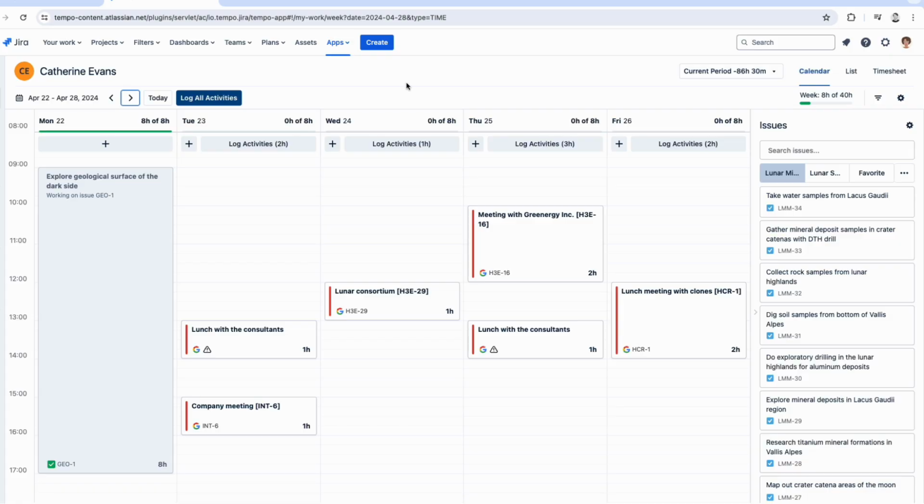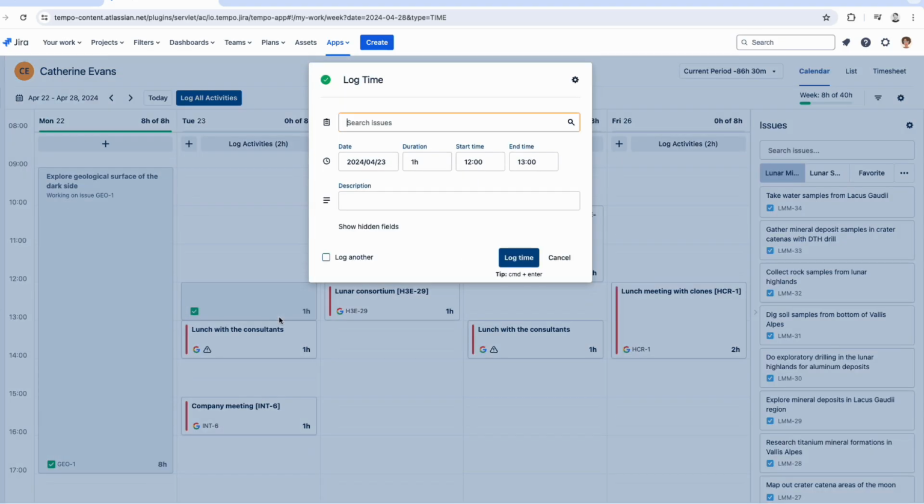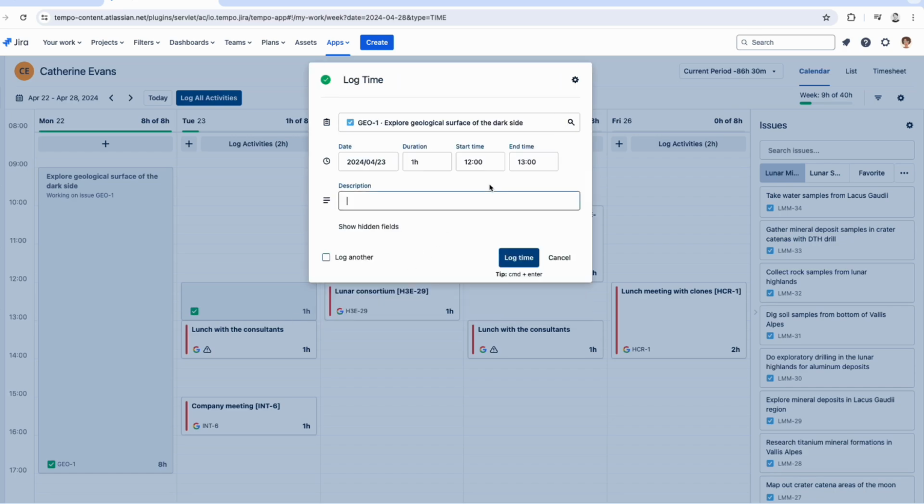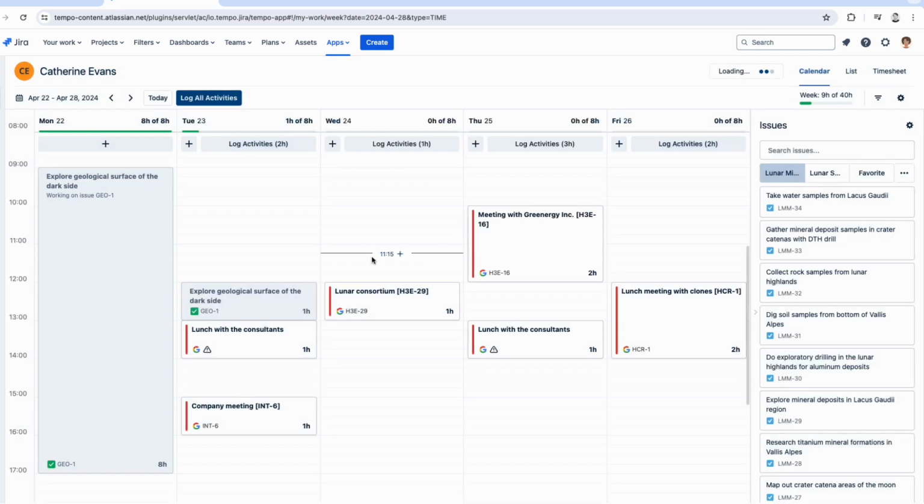Logging time requires two things: an issue or task that you're working on to log your time against, and a duration of time with a beginning and end. So let's log time right now to the time zone that I am in for this webinar. So that's 12 p.m. on Tuesday. So we'll log time to an issue here. I know that I want to log time to this, explore geological surface of the dark side. So I can click on that and click log time.